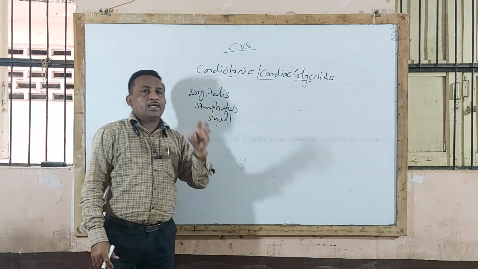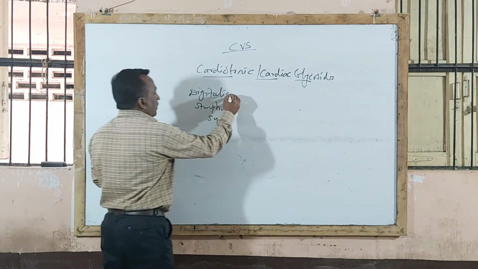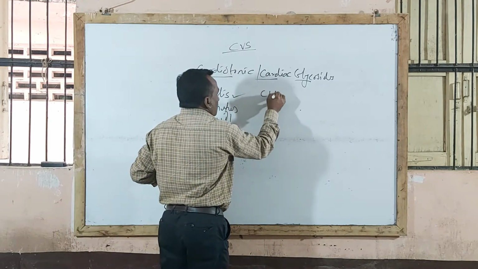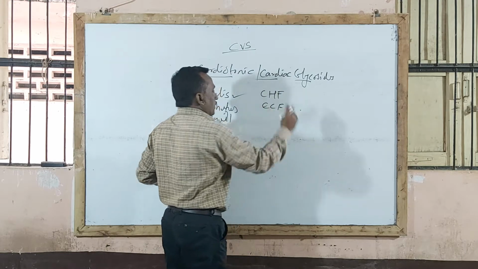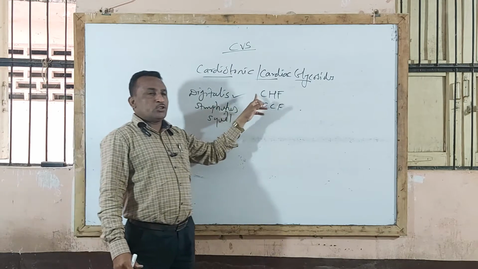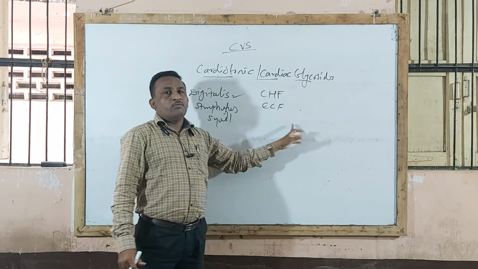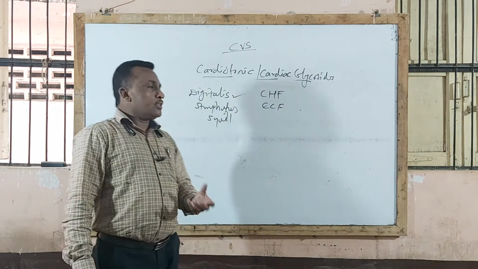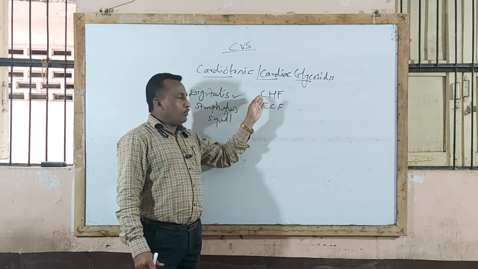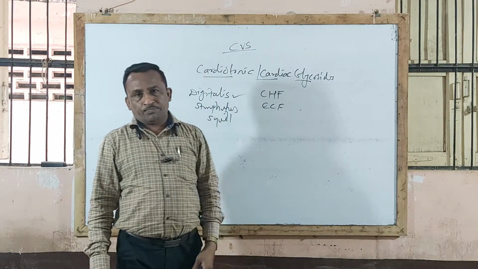It contains cardiac glycosides, and these cardiac glycosides, particularly digitalis purpurea, are used in treatment of congestive heart failure, that is CHF or CCF, congestive cardiac failure. CHF stands for congestive heart failure and CCF stands for congestive cardiac failure. So particularly digitalis purpurea is used in treatment of congestive heart failure or congestive cardiac failure, and thereby used as cardiotonic agent.